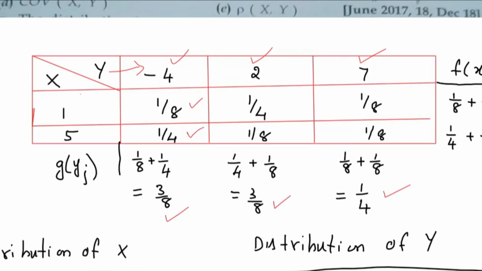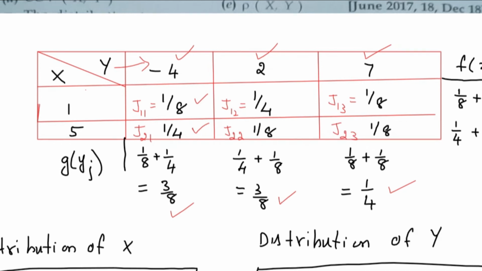So in this joint probability distribution, this represents J11, this is J12, this is J13. First row values. The second row values will represent J21, this will represent J22, this will represent J23. These are the values that you have, and you already have the values of xi.